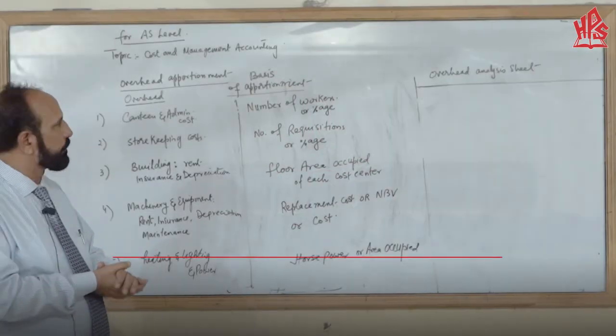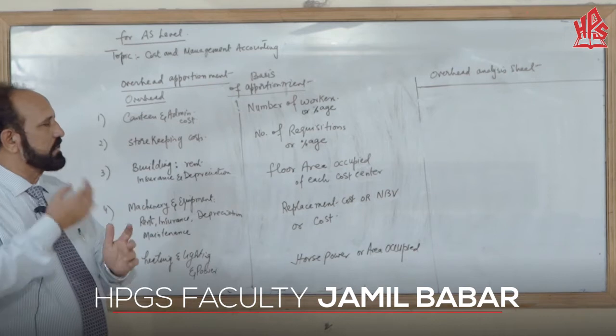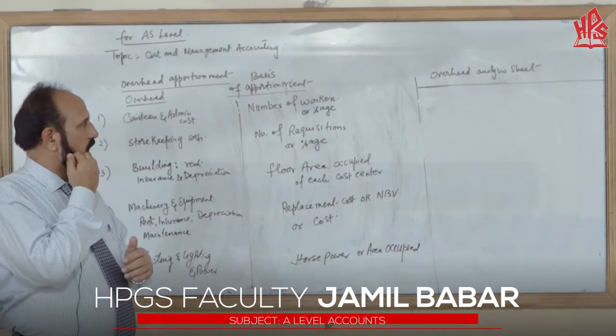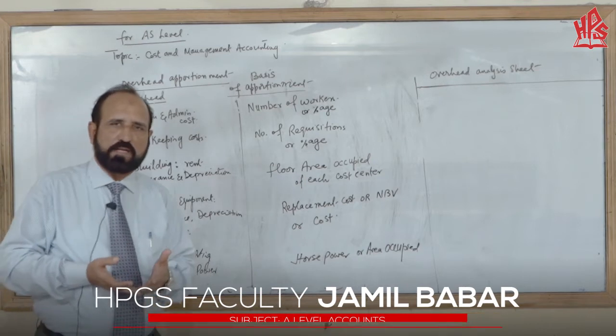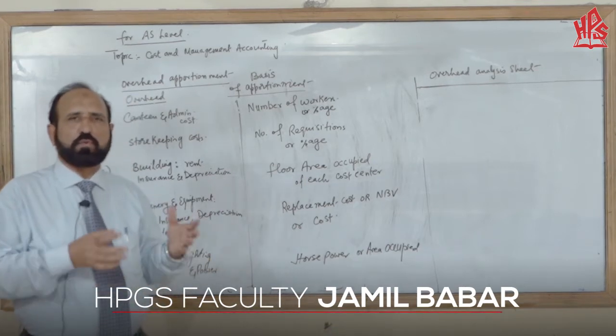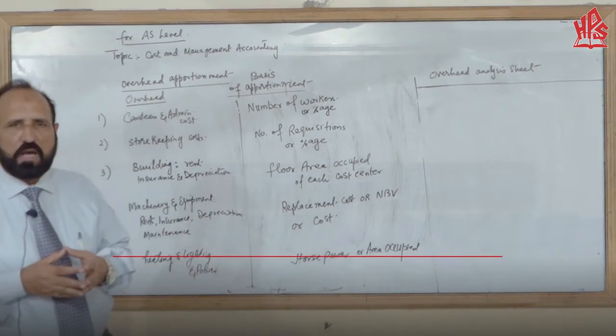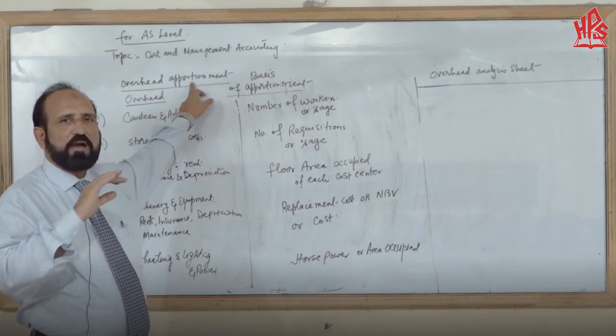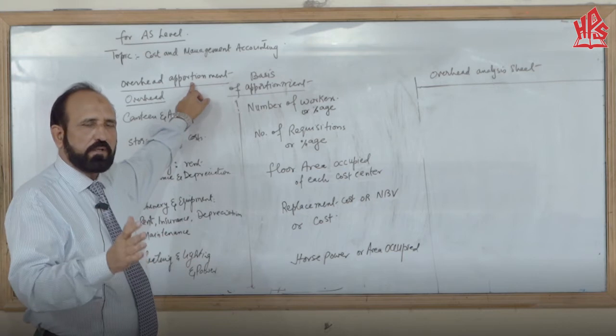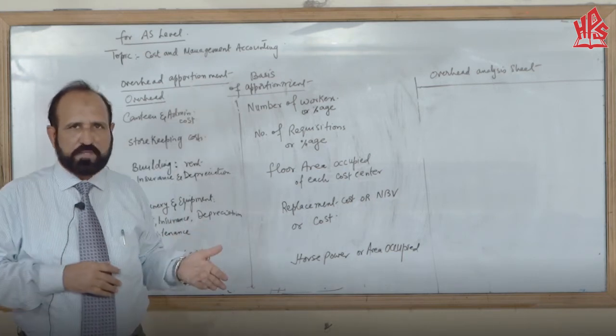Okay, students, as we have discussed earlier, we have to calculate and estimate all the overheads department-wise. So common overheads are to be apportioned. Apportion means we have to distribute, allocate all the common expenses into different departments.